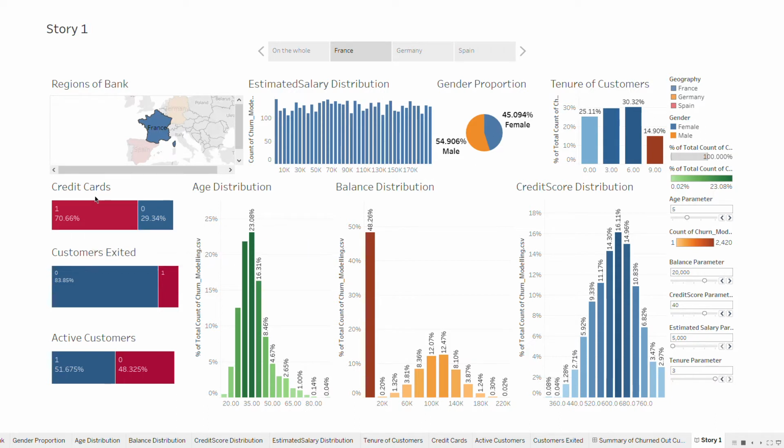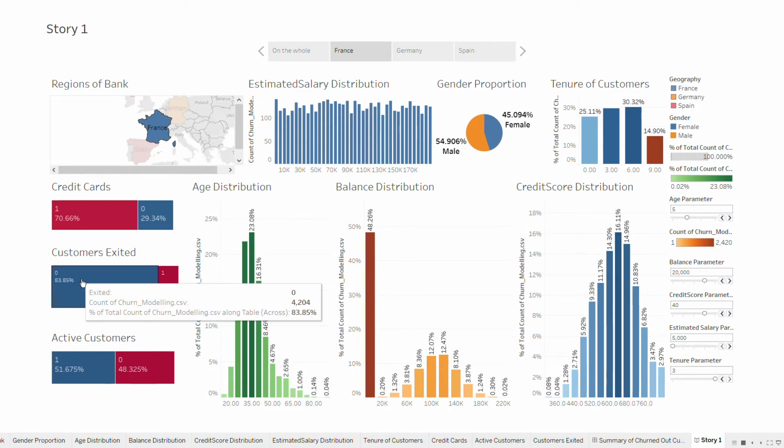And now what we could do is look at the credit card again. 71% of the people who have actually exited the bank have credit cards with this bank, and this is something that is not possible unless that person is a customer of the bank. But since the data says that the customer has actually left, this might mean that the customer has not left the bank on the whole, rather he might have left 1 or 2 services of the bank, as I have said, and that might be one of the reasons the customer exited.